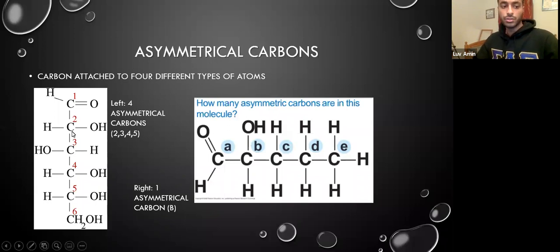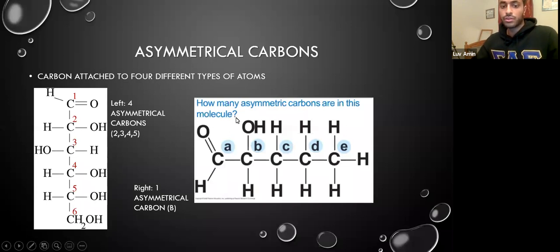Now let's look at carbon 2. Carbon 2 has an OH, it has an H, it has an aldehyde up here, and a carbon chain down here. Since those are 4 different things, we can call carbon 2 an asymmetrical carbon. Similar situation with 3, 4, and 5. They each have 4 different substituents, which make them asymmetrical. However, carbon 6, you can see that since there's the H2 over here, those are considered 2 of the same atom, which doesn't make that asymmetrical. So there would be a total of 4 asymmetrical carbons on this molecule on the left.